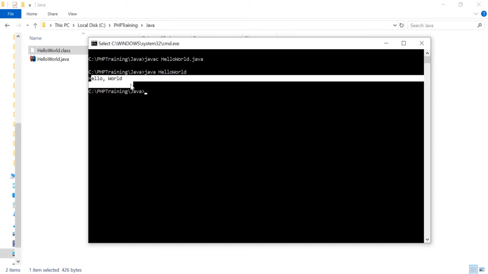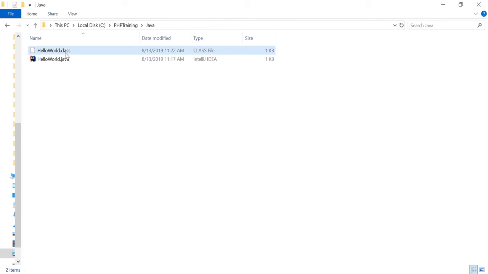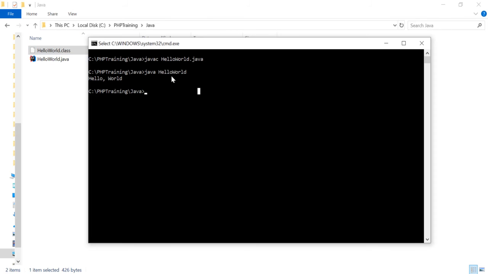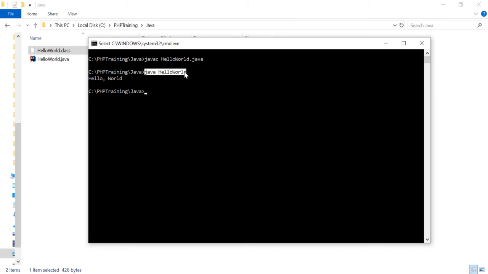So this is basically a compiler. You compile your code, then a compiled file is created, which is executed. Then you execute the compiled code, which is understood by your machine. So in programming languages, you have to compile the program. That is the first step. And then you have to run the compiled code. Okay. And the compiled code is not really in English. It will be in machine language.